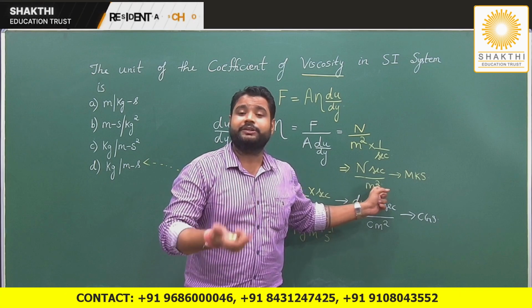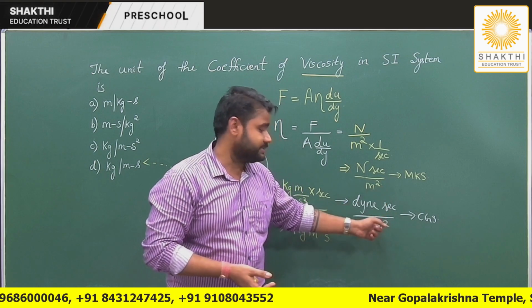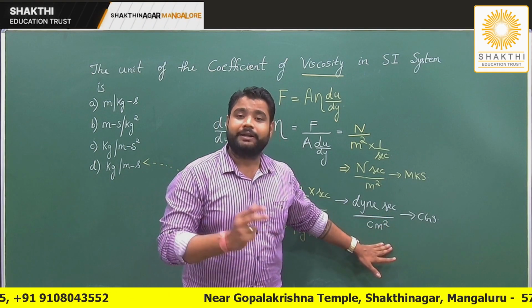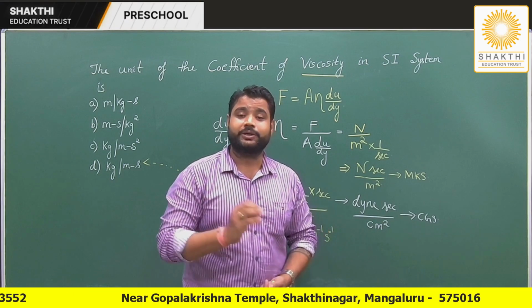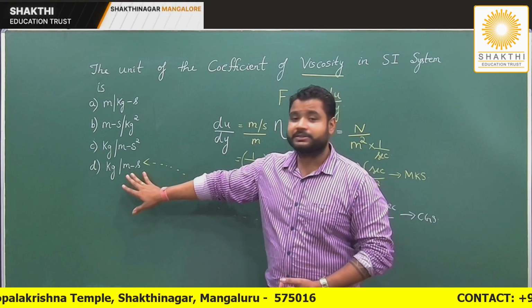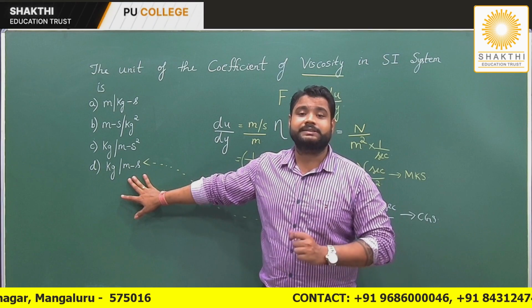Say they change the question and they say write in terms of CGS. So what will be my answer? It is dyne second per centimeter square. And now what was asked in the question? The question asked for the SI unit. So for the SI unit, my right answer is option D, that is kg per meter second.